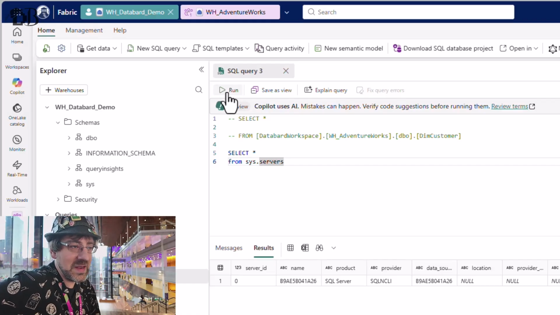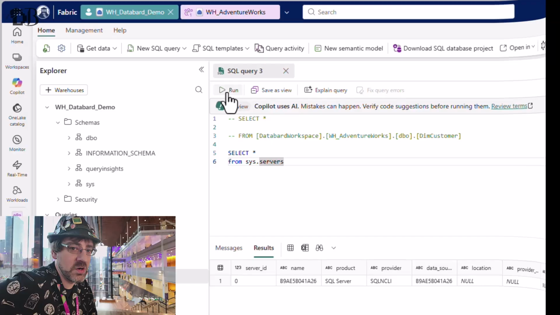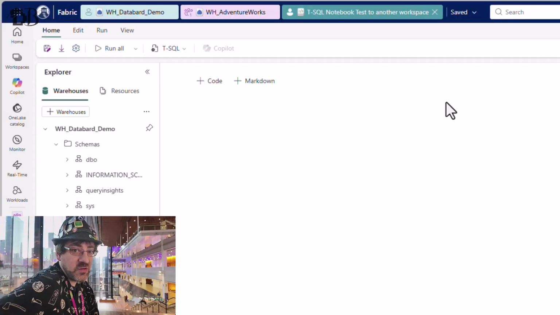It seems like our theory is accurate that we should be trying to think of the workspace as a server, and because of that, at least in this workspace to workspace comparison, looks like we're hitting a wall. We can't access the database. We can't access the warehouse that exists in another workspace. So a warehouse query connecting to another warehouse in a different workspace doesn't seem to work.